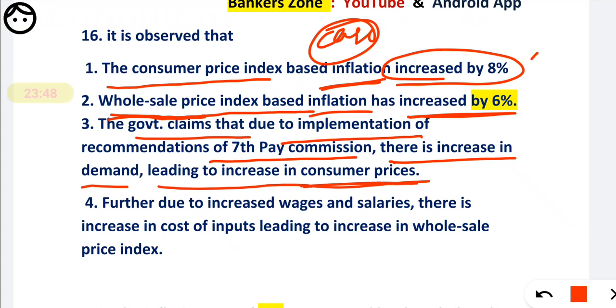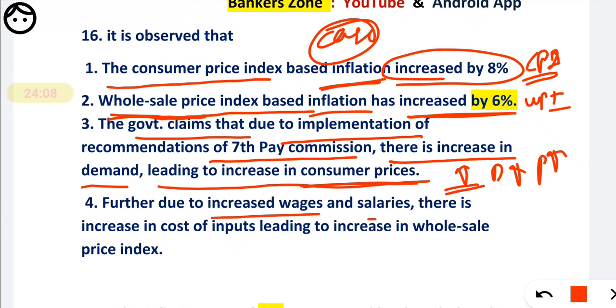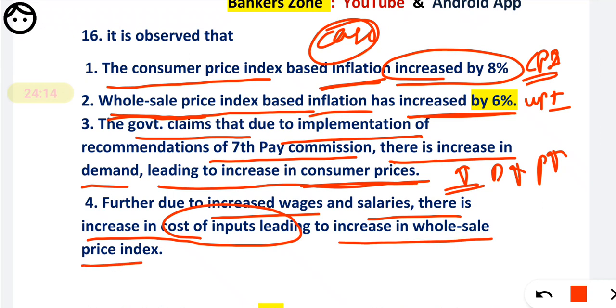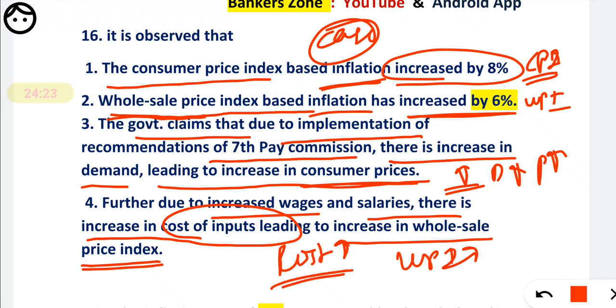First option they have given CPI increased by 8%, second WPI increased by 6%, and in third they are saying due to the increase in the salaries there is an increase in the demand, that's why the prices have increased, okay. So this is the third option. And for the fourth option, due to the increased wages and salaries, there is an increase in the cost of the inputs, so there is an increase in the wholesale price index. That means due to the increase in wages, the cost of raw material has increased, and that's why the WPI is increased. Those are the four basic observations. Now based on those observations we have to solve some questions, that is the case study pattern, okay.